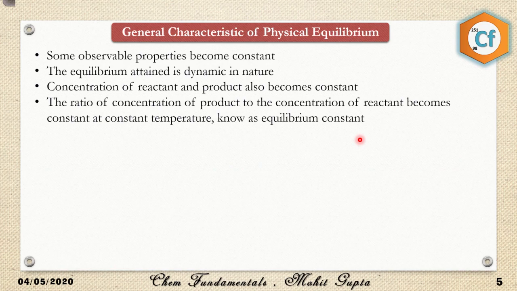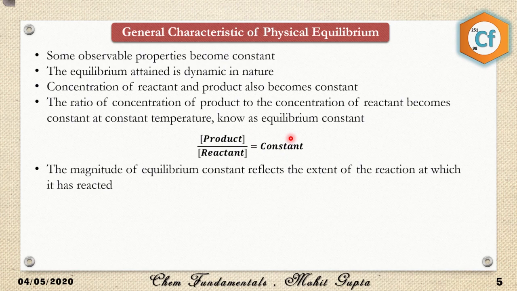An important thing to remember is that the reaction should be at constant temperature, because the equilibrium constant is affected by temperature, and it is affected severely. So during an equilibrium, the temperature needs to be constant, otherwise the equilibrium constant doesn't have any meaning. As I said, the concentration of product becomes constant, the concentration of reactant becomes constant. If I divide two constants, I get another constant, and this constant is known as the equilibrium constant.